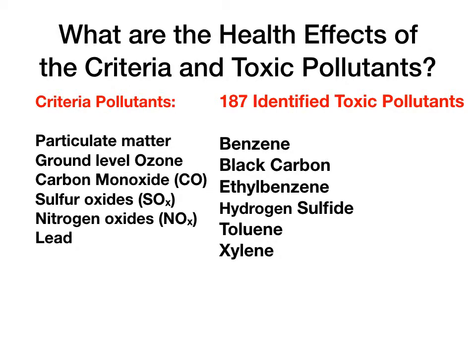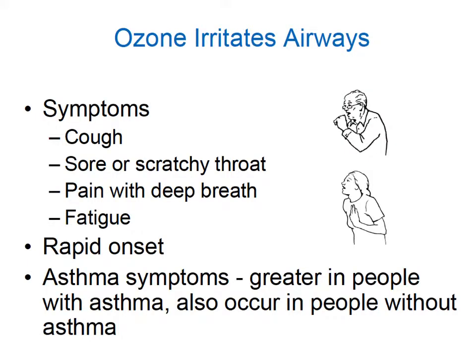What are the health effects for criterion toxic pollutants? Those of particulate matter, ground level ozone, carbon monoxide, sulfur oxides, nitrogen oxides, lead, benzene, black carbon, ethylbenzene, hydrogen sulfide, toluene, and xylene. Ozone irritates airways. The symptoms are cough, sore, or scratchy throat.